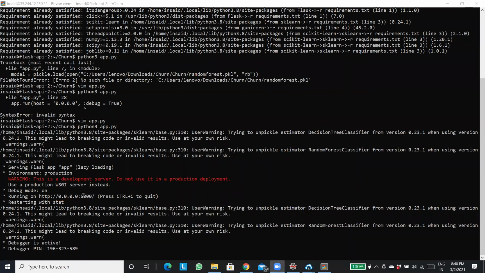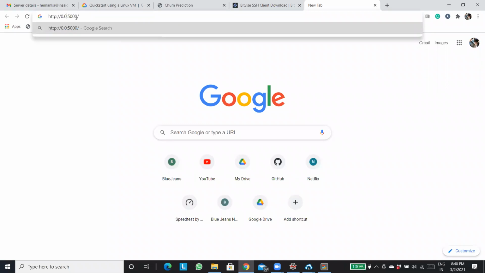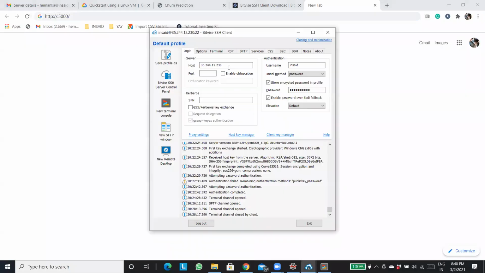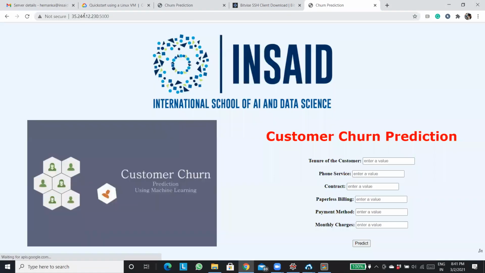So I'll copy this link and then I'll paste it over here. But in this 0.0.0.0 part, I'll have to put my server's IP. Where is my server IP? I'll get it from here. Copy, control V. See, the app is getting opened.